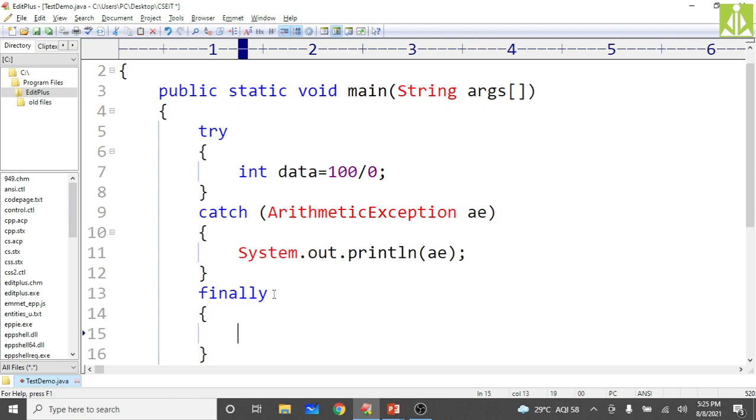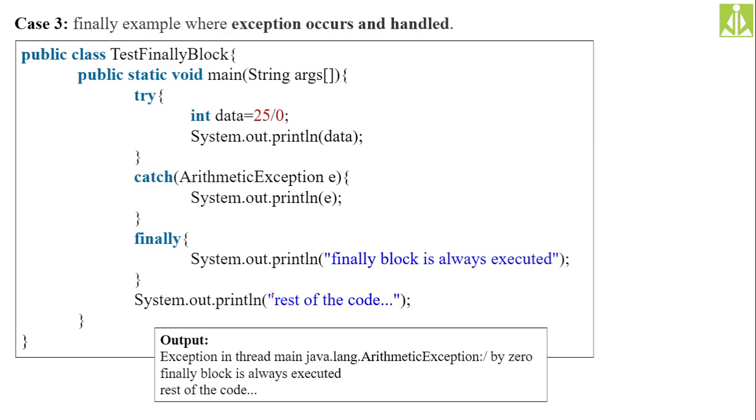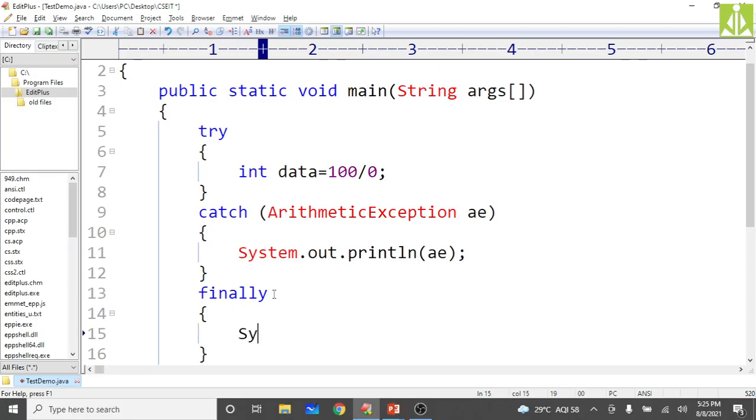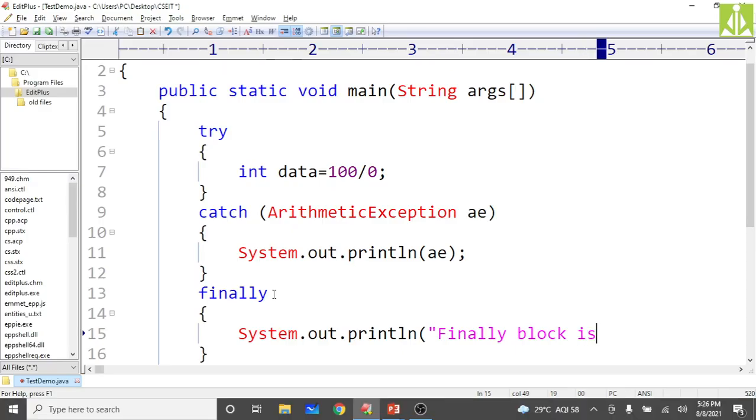Finally block, and inside this, sorry, finally block, put the message System.out.println of finally block is always executed.